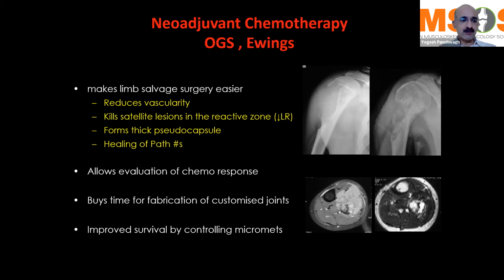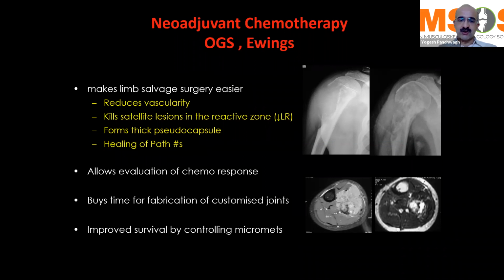Neoadjuvant chemotherapy, as I said, is now a rule in all cases of osteosarcomas and Ewing sarcomas, unless there is a specific indication for doing an upfront surgery, and it could be anything. We all know that neoadjuvant chemotherapy makes the limb salvage surgery much easier, and it does so by reducing the vascularity of the lesion.